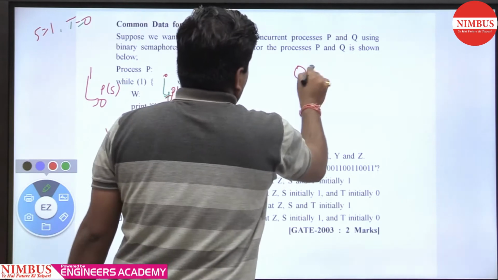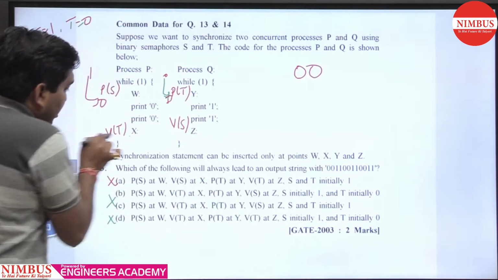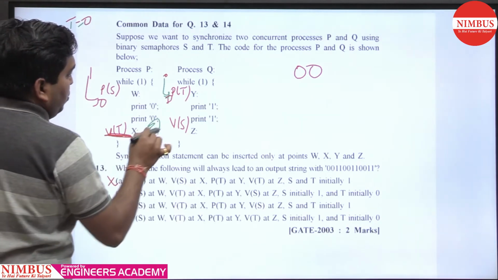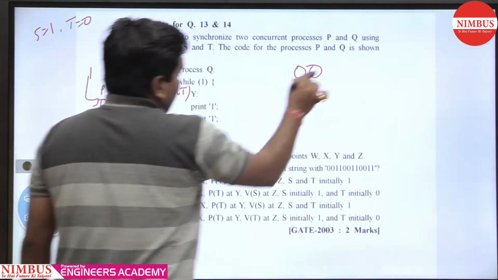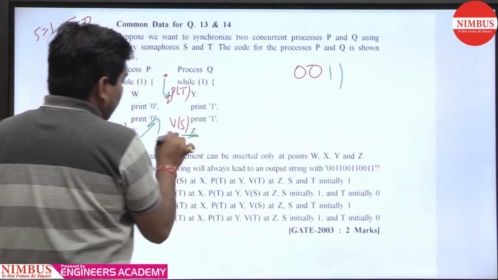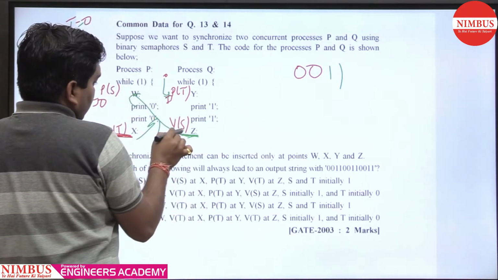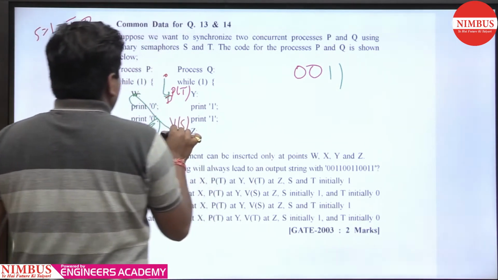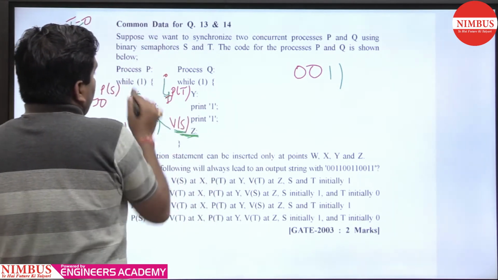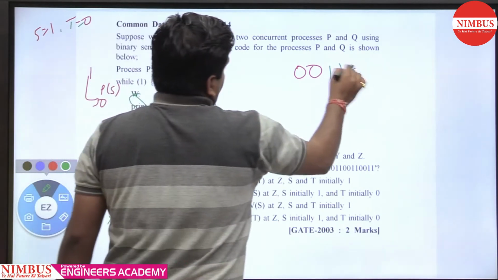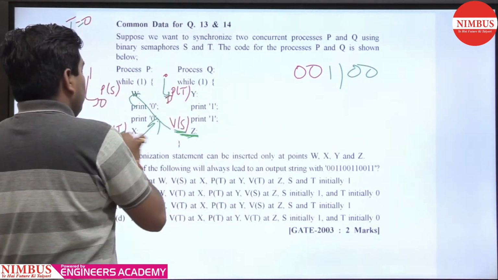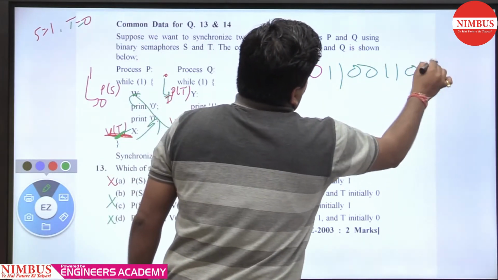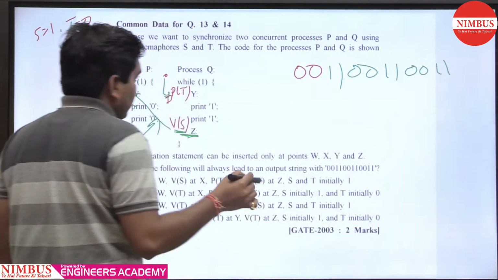What is printed? 0 0. After that it gives a signal to Q, then this one unblocks and prints 1 1. After that it gives a signal to S, because here it is VS, there it is VT. When it gives the signal to S, process P continues the execution and prints 0 0. After that it gives a signal to T, then Y executes and prints 1 1, then again 0 0 1 1. So we are getting such a pattern.